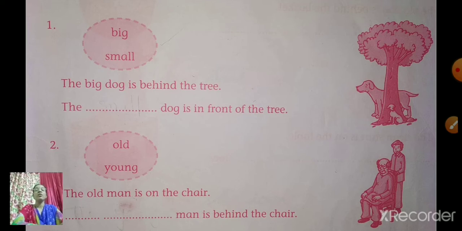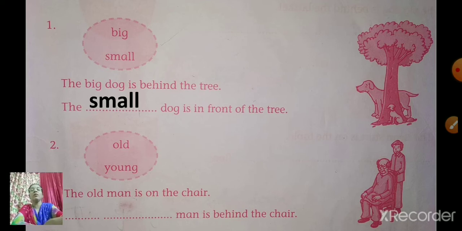Okay. Now see the sentence. The big dog is behind the tree. Now see where the small dog is. The dash dog is in front of the tree. Now which dog is in front of the tree? The big dog is behind the tree. Then the small dog is in front of the tree. So the big dog is behind the tree. The small dog is in front of the tree. So children, write the answer small in your workbook.